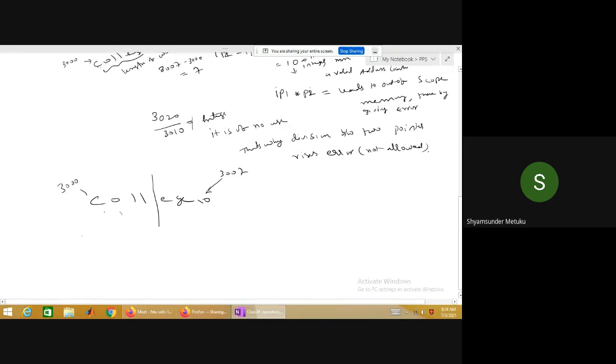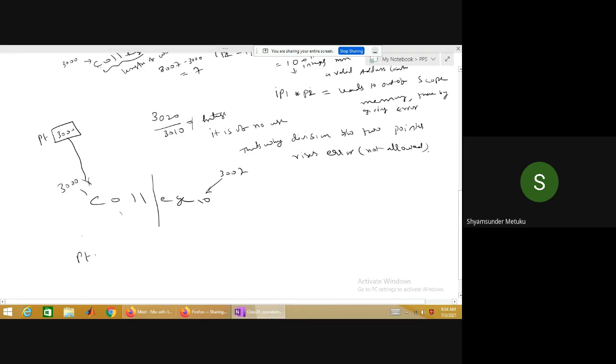Even though complete college is stored in the memory, I wanted to display only the last 3 letters or first 4 letters, whatever it might be. So in that case, you are trying to move the pointer slowly till E is reached. If 3000 is saved in some pointer PT, it is pointing here.